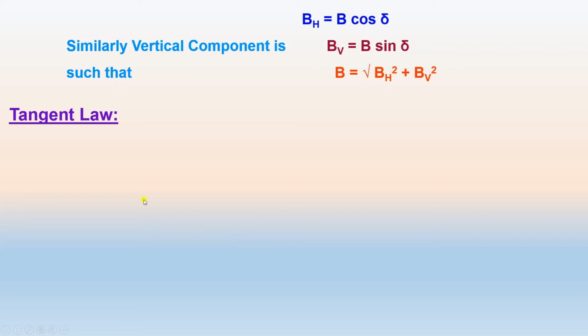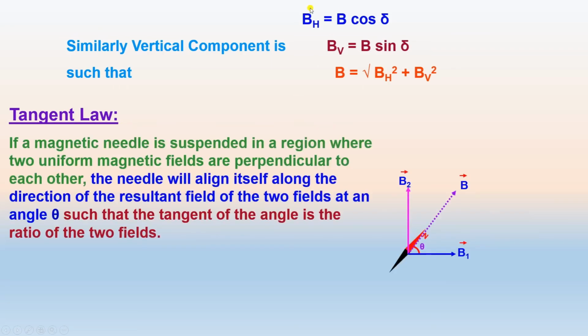Then the tangent law. Dividing the horizontal and vertical components, we will get tan theta equal to B2 upon B1, here using B1 and B2 for the two components. If a magnetic needle is suspended in a region where two uniform magnetic fields are perpendicular to each other, the needle will align itself along the direction of the resultant field of the two fields at angle theta, such that the tangent of the angle is the ratio of the two fields.